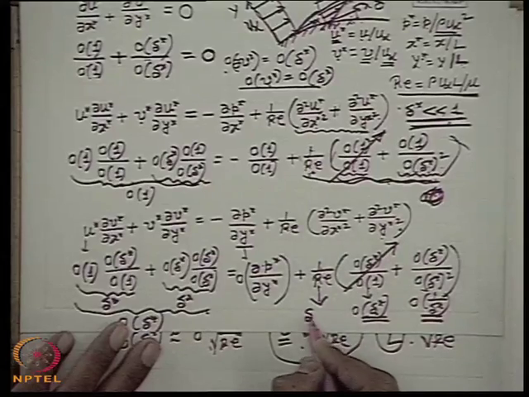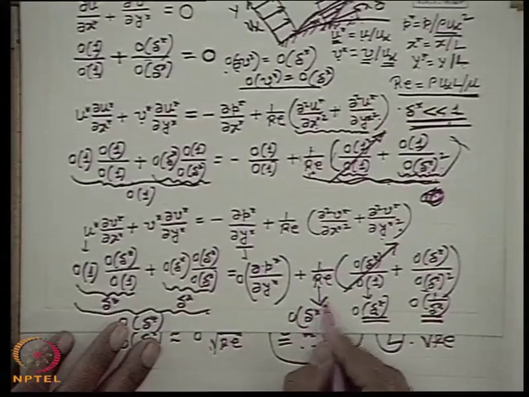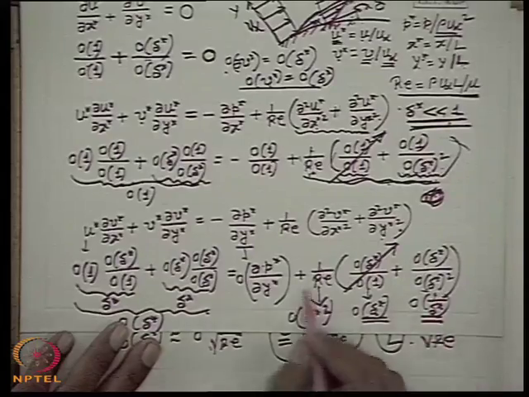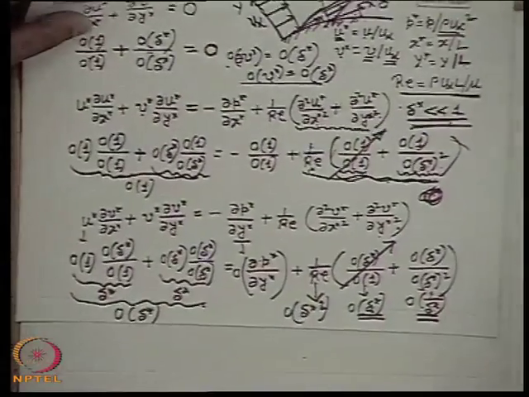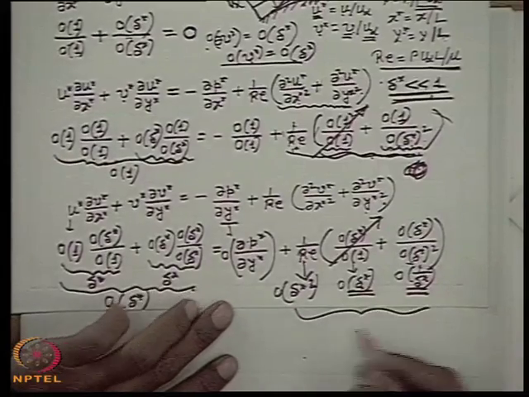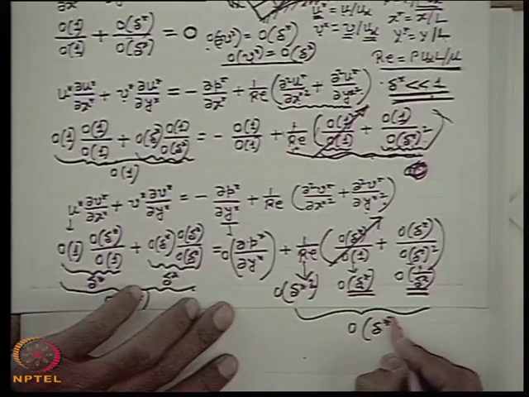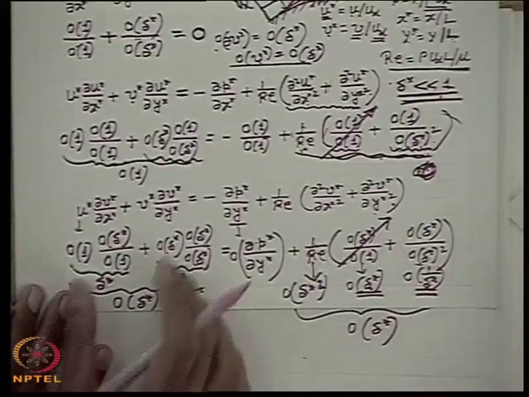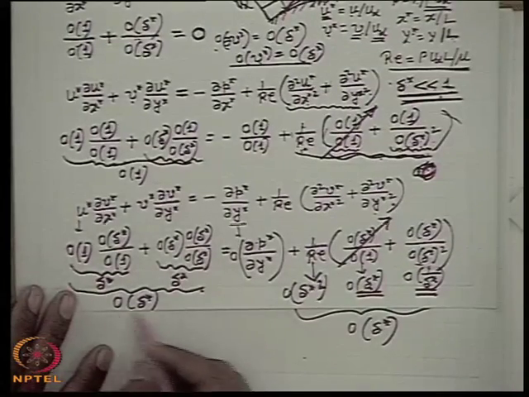So if we replace this here, we see delta star square into 1 by delta star. So the order of this term, the viscous term, the right hand side term, is also in the order of delta. Therefore, this term is also in the order of delta star. The inertia term is also in the order of delta star.